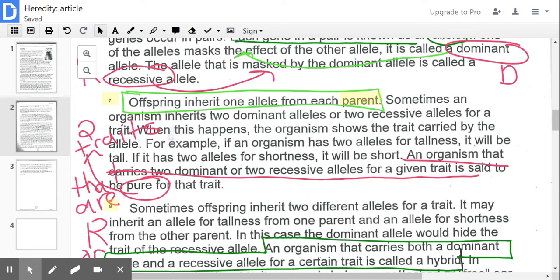You can still have that dominant trait, but you're not going to be pure, you're going to be hybrid. That's what we're going to read about in a minute. If you receive one recessive allele from mom and one from dad, then you're going to be recessive. So if you receive one from each parent that are the same, dominant and dominant, you're going to get a dominant trait. You're going to be pure. One recessive from mom, one recessive from dad, you will have the recessive trait, which is a pure trait.